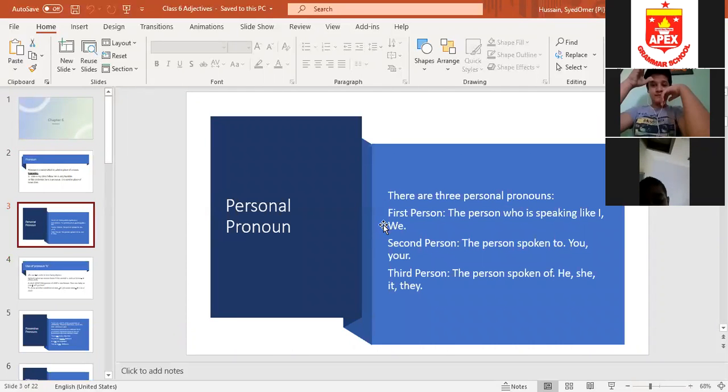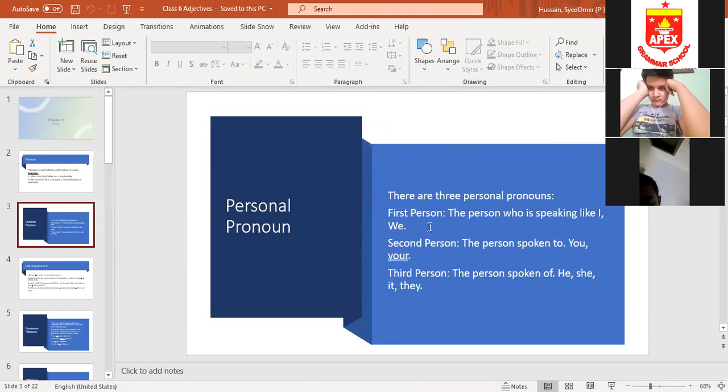Now students, personal pronoun. Personal pronoun means the pronoun which we use for ourselves, for person. There are three types of personal pronouns: first person, second person, and third person. A first person means the person who is speaking.